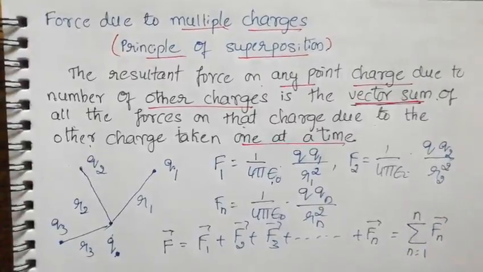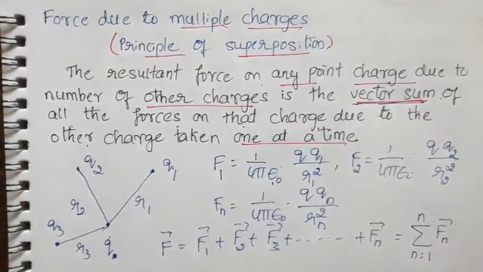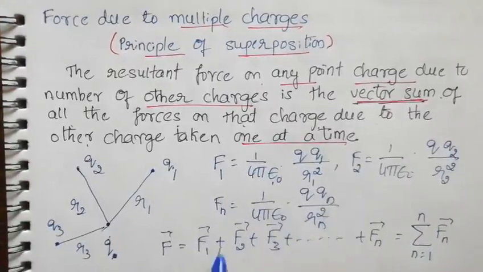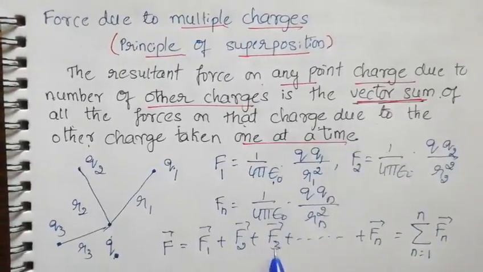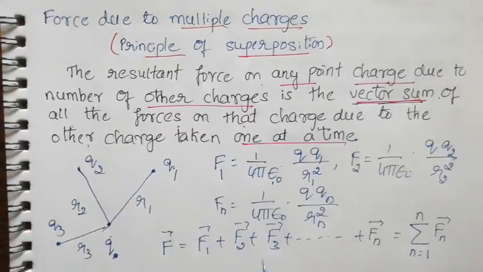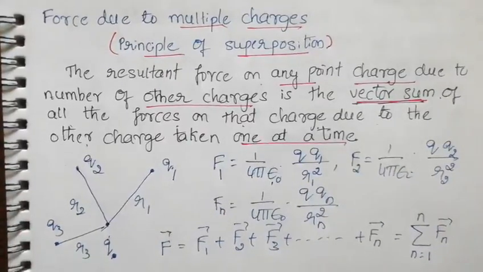This is the superposition principle. We can put in the values of Q1, Q2, Q3 and simplify, but the condition is that we need to add them vectorially, taking exact directions. This is how Coulomb's law applies to multiple charges.